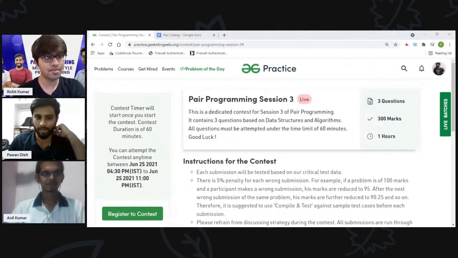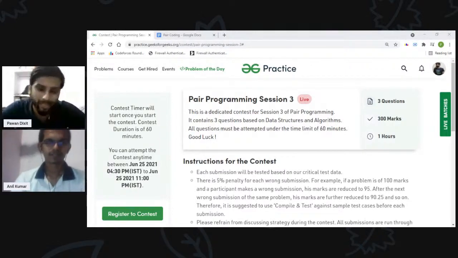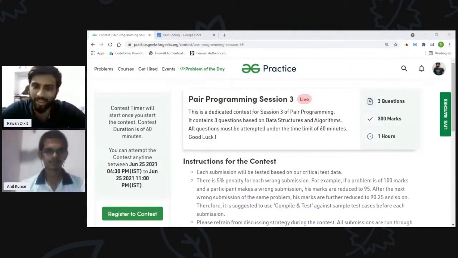Hi Anil. Hello. So again, we are here with one more contest. As the viewers who are following this series know, in the first session we were able to solve and submit two problems. In the second, we solved all three problems in the contest, and yesterday we submitted all three problems correctly, and we had 10 minutes to spare. So let's see how it goes today.